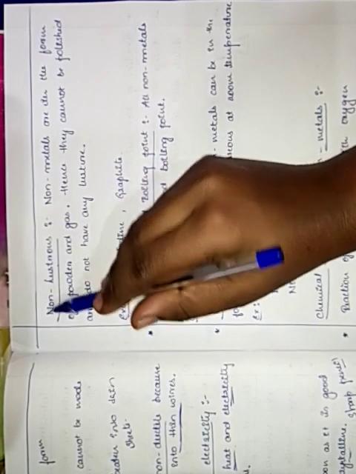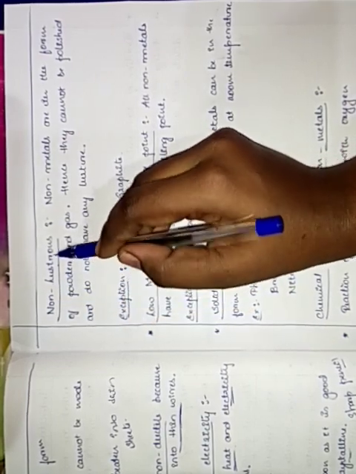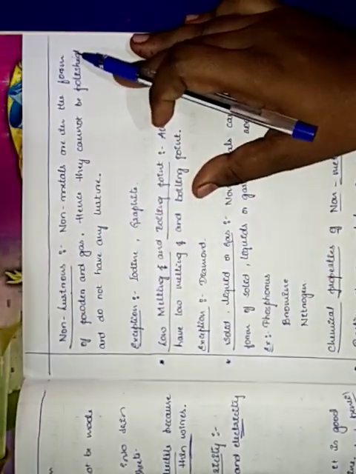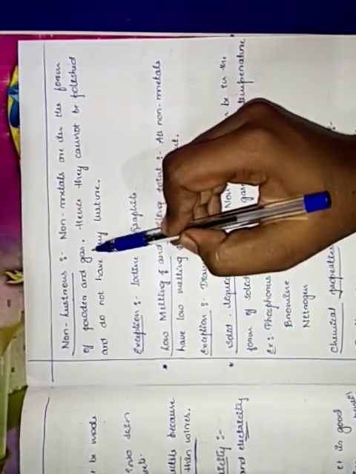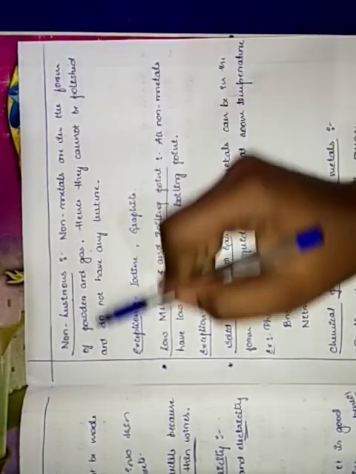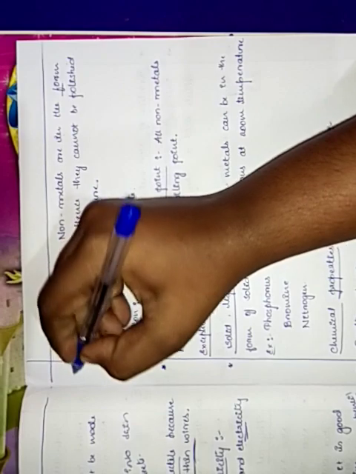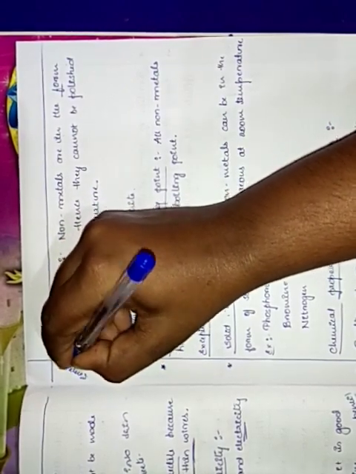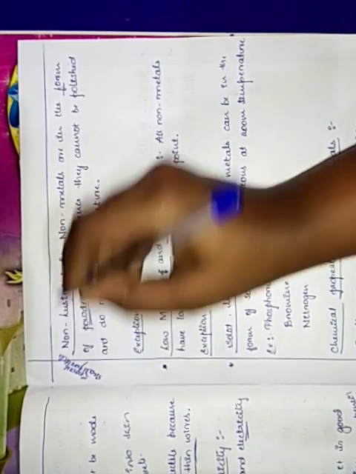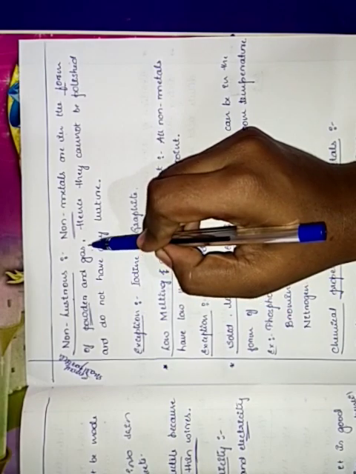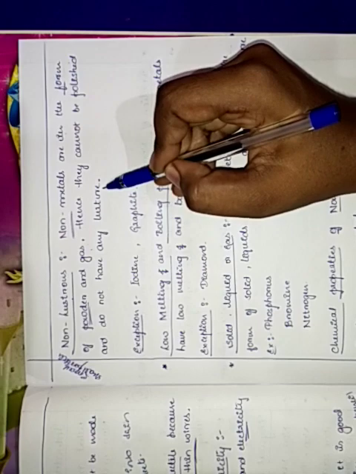Now let us move on to non-lustrous. What is the meaning of non-lustrous that we are going to see now? Non-lustrous means non-metals are in the form of powder and gas. Small particles. Non-metals will be there in the form of powder and gas. Hence they cannot be polished and do not have any luster.